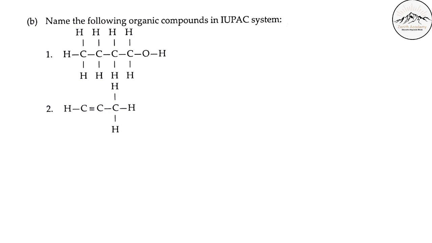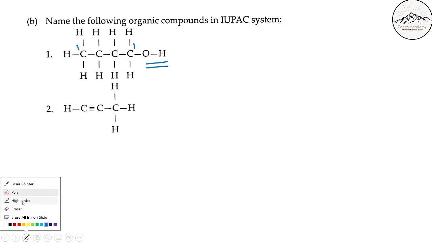Now next, you have to name the organic compounds. So first start numbering. From where will you start numbering? From here, because here the functional group is attached. You cannot start numbering from here. So you have started from here: 1, 2, 3, 4, 4 carbons are there.